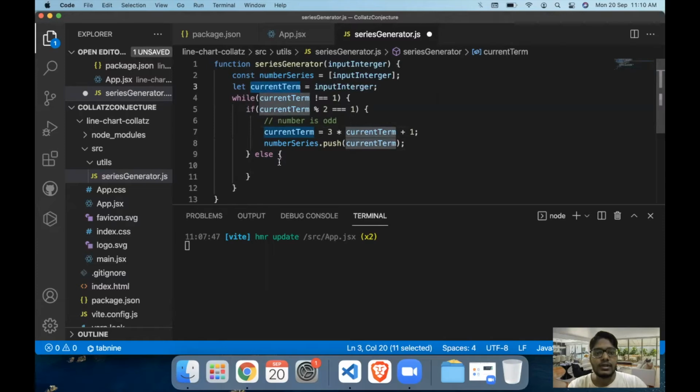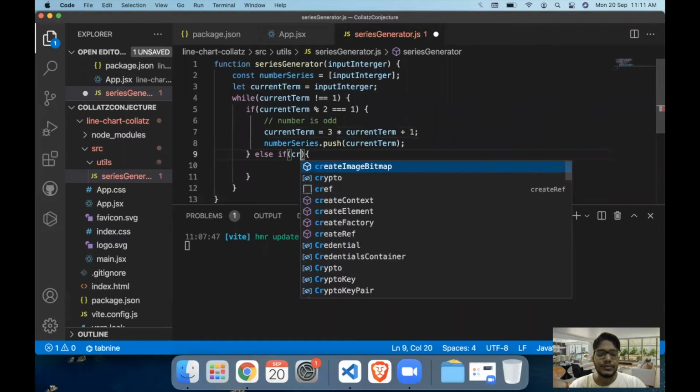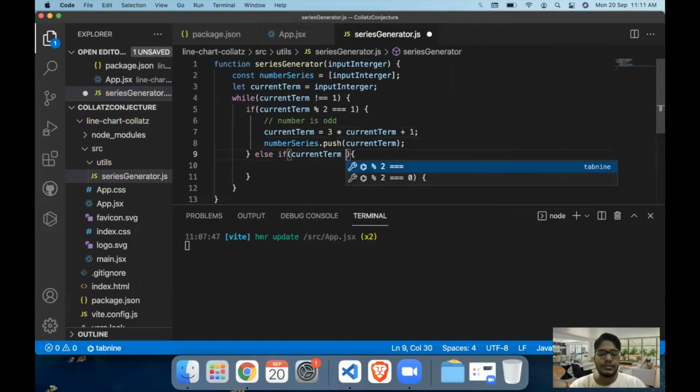Now if we try to take 16 mod 2, obviously we'll get 0. So if you want, you can also write an operation here, which is current term mod 2 is equal to 0, then the number is even. But we obviously know that if the remainder is not equal to 1, then the number is even itself. So in this case, we know that the number is even.